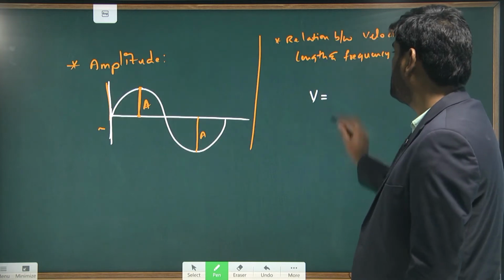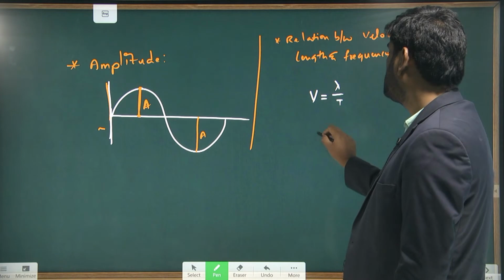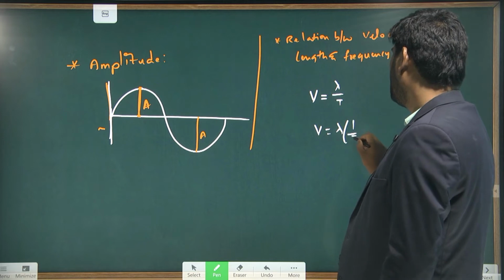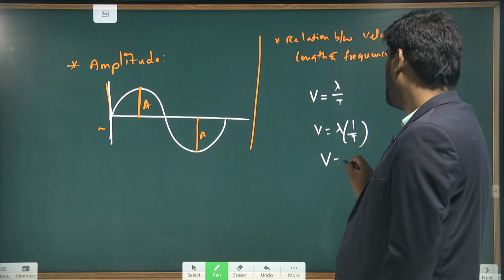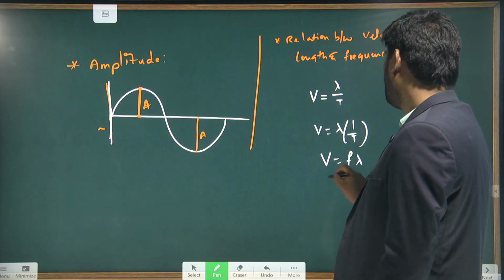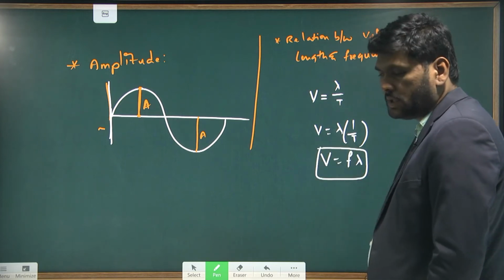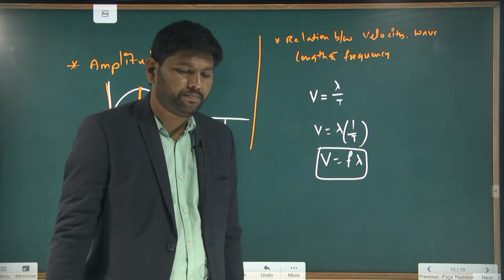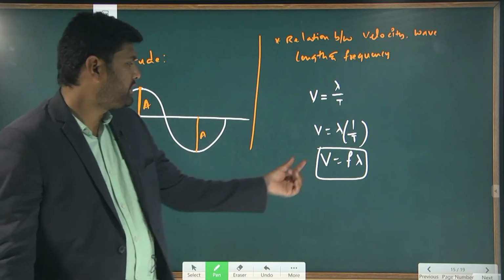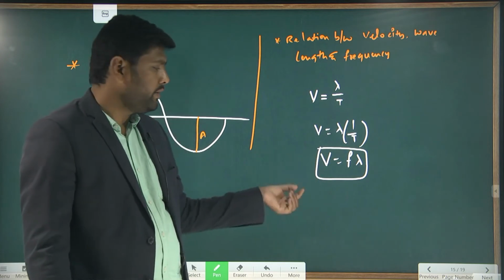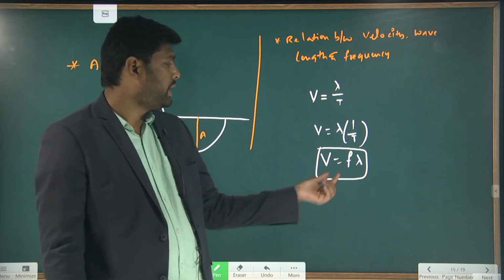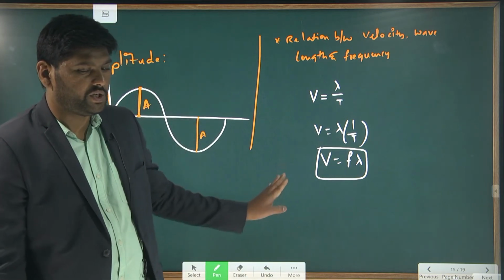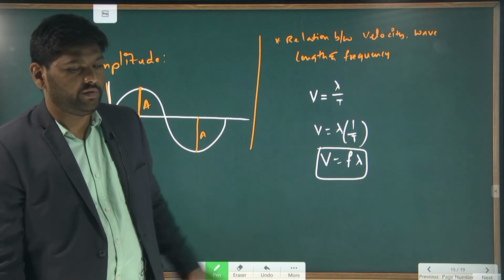So it is lambda by T. But just now we said that frequency is the reciprocal of time period. So instead of 1 by T, I can write frequency. Then the wave velocity becomes frequency into wavelength. In this formula, V means velocity of the wave, f means frequency of the wave, and lambda means wavelength of the wave. This is the relation between velocity, wavelength and frequency.